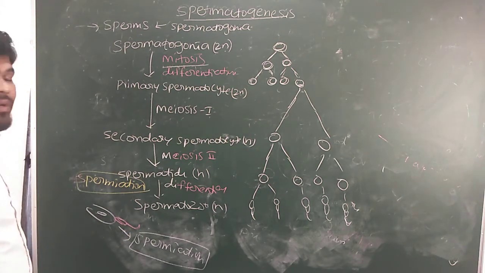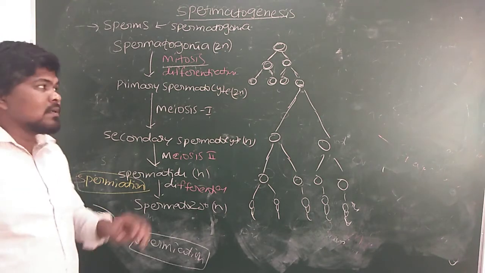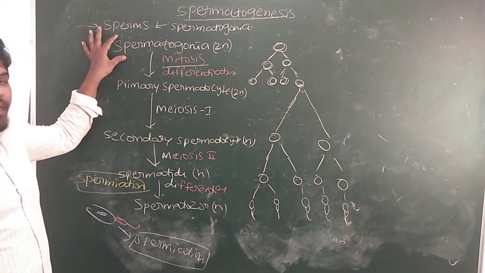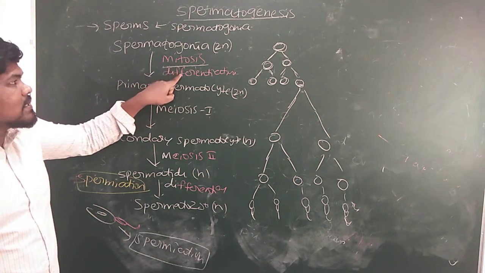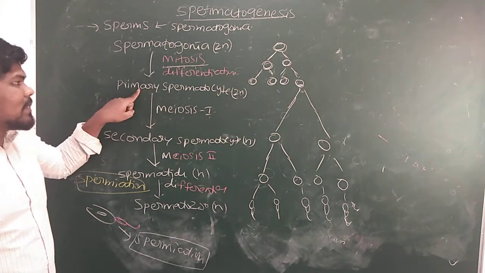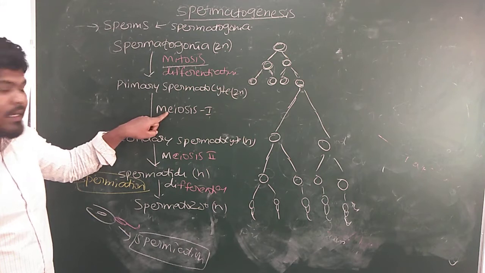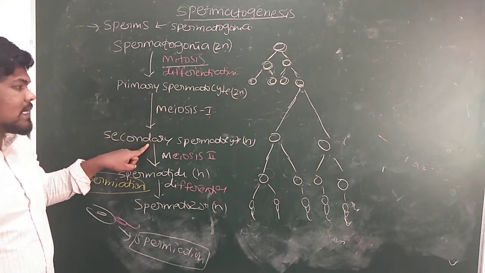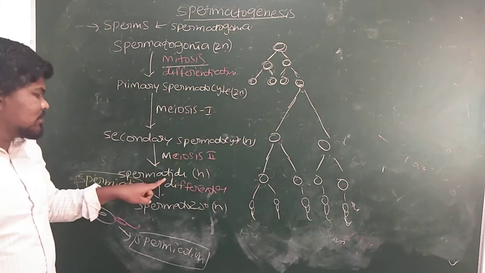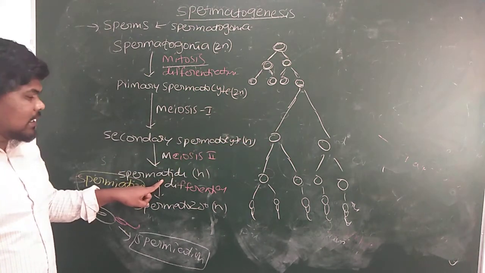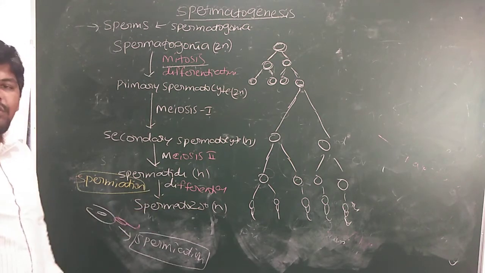Next, we have to discuss the complete details of the process of spermatogenesis. First, spermatogonia, which are present inside the seminiferous tubules, are involved in mitosis and differentiation, then become primary spermatocytes. Again, primary spermatocytes are involved in meiosis 1 and become secondary spermatocytes. Again, these secondary spermatocytes are involved in meiosis 2 and become spermatids. And then spermatids are transformed or differentiated into spermatozoa.